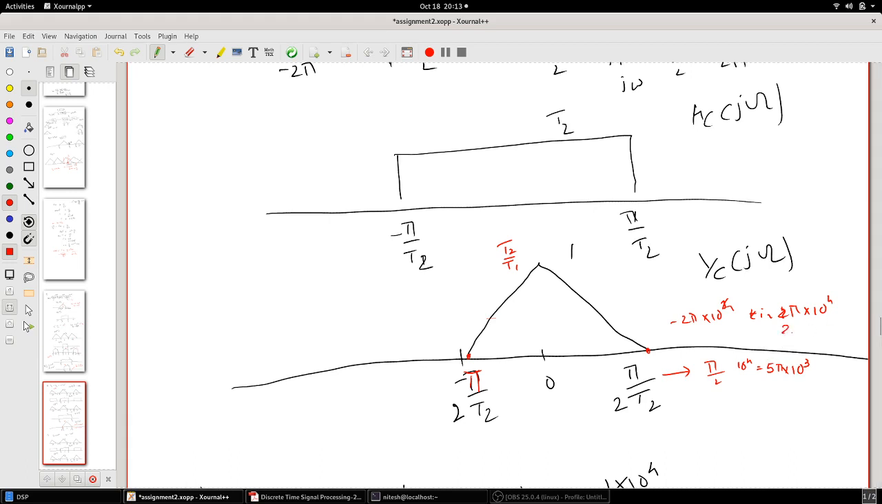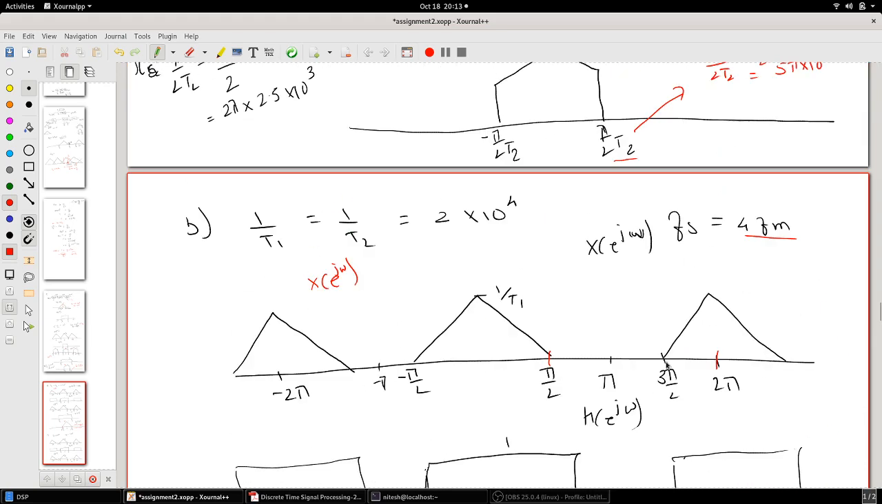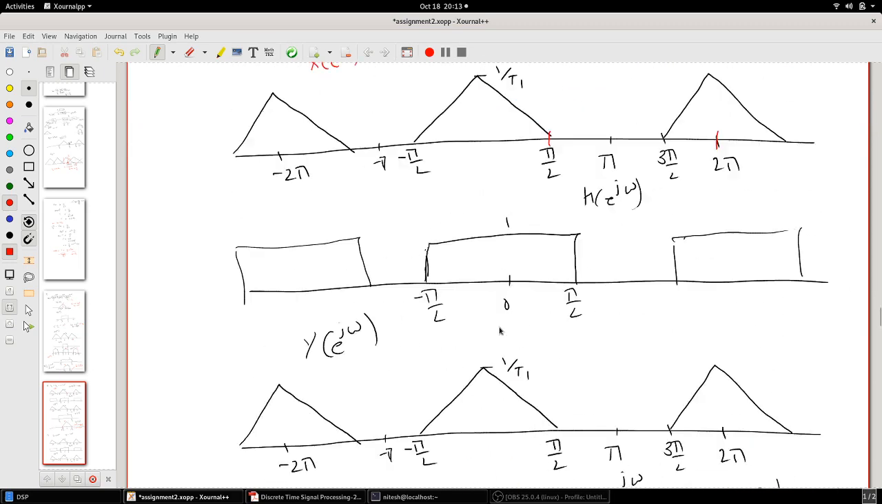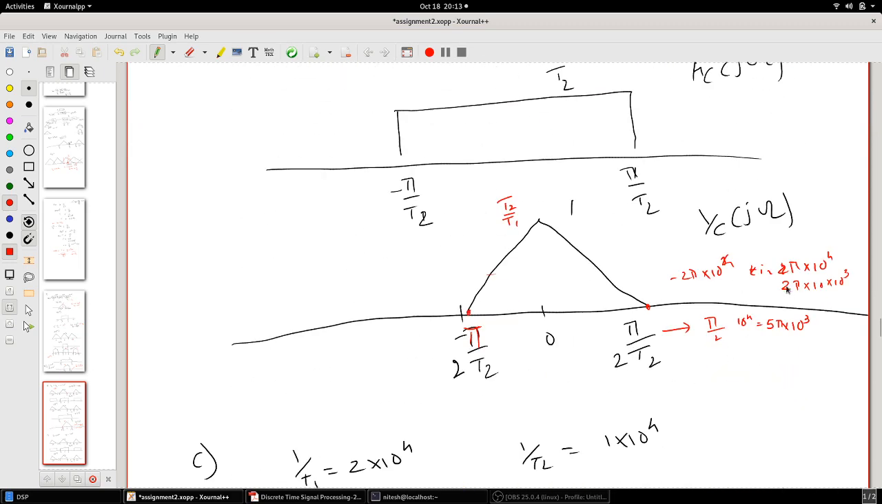So let me just check it one more time. T2 is 2 into 10 raised to 4, right? So this guy here will be pi by 2 into 1 into 2 into 10 raised to 4. So what you will have is pi into 10 raised to 4.